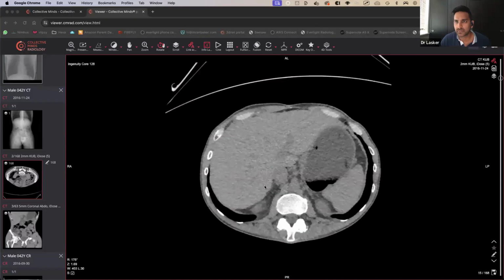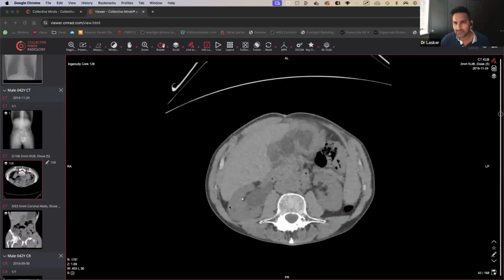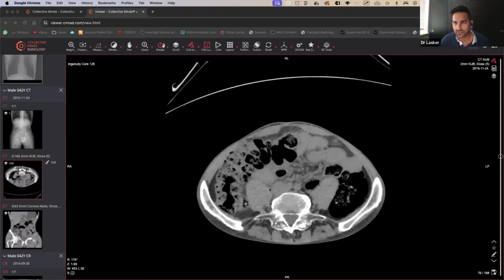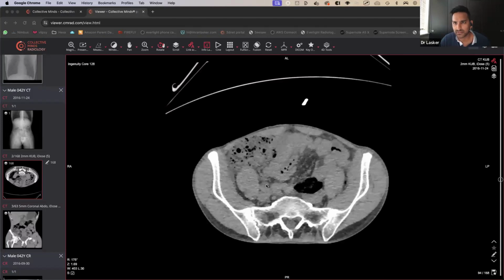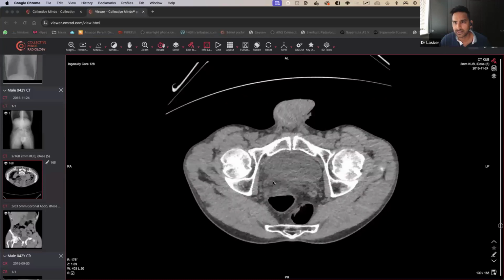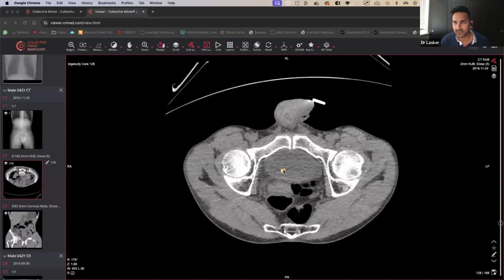Let's come to the very top. When we do these CT KUBs, we're looking for renal tract obstruction. Actually, when you look at that right side, that doesn't look quite right. You can see a lot of renal fat here, but maybe not as much here. So is this obstruction? That's the ureter going down that way. It can be quite difficult to follow, but we're coming down, coming down. Can you see that the ureter's going this way? And just sitting there is a calculus.